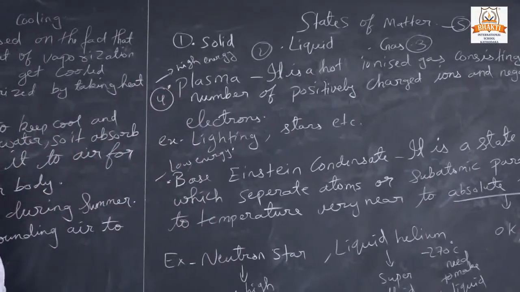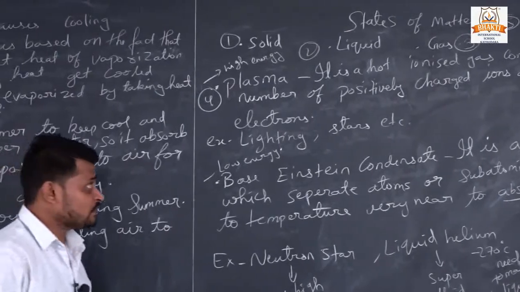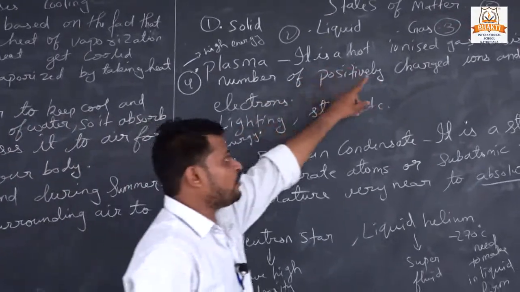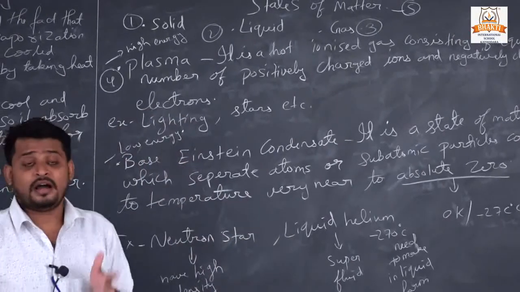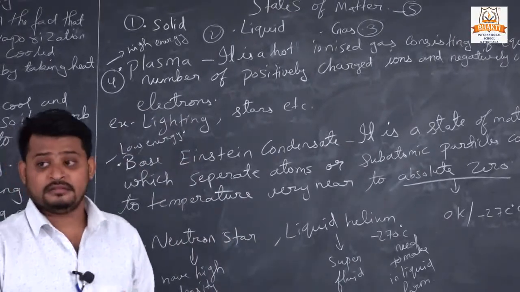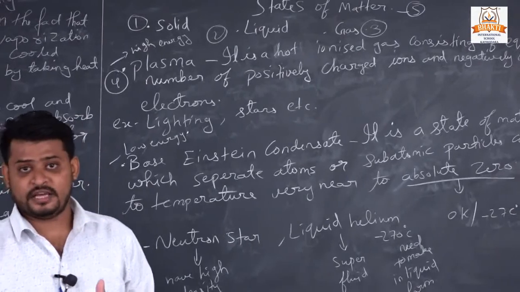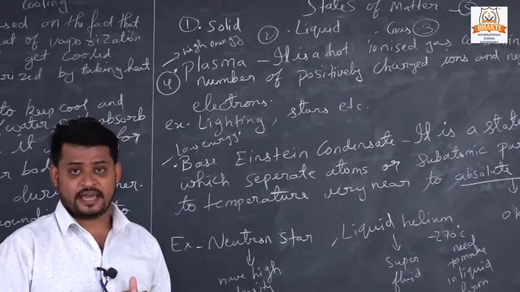The fourth one is plasma. What is plasma? It is a hot ionized gas. What is ionized gas? A gas which contains some charges, positive, negative, anything, is called ionized gas.